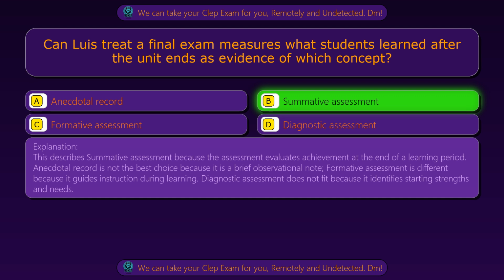Anecdotal record is not the best choice because it is a brief observational note. Formative assessment is different because it guides instruction during learning. Diagnostic assessment does not fit because it identifies starting strengths and needs. Question 54.